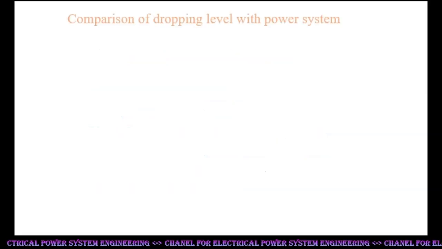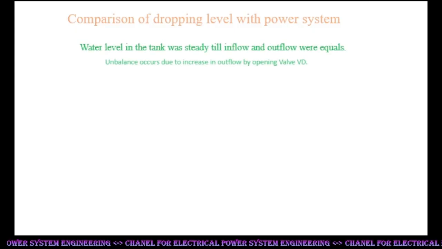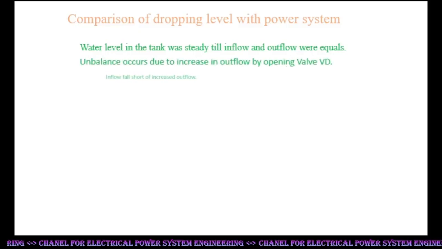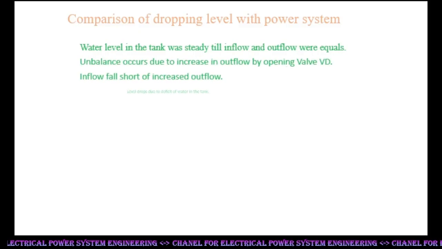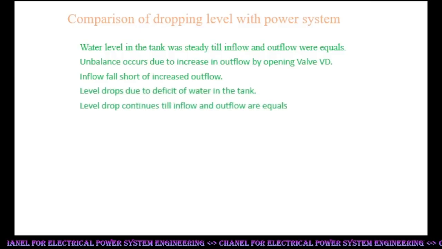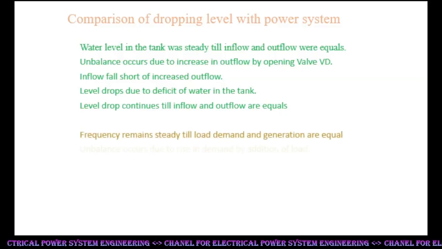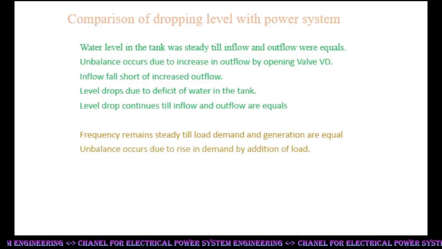Comparison of dropping level with the power system. Water level in the tank was steady till inflow and outflow were equal. Unbalance occurs due to increase in outflow by opening valve VD. Inflow falls short of the increased outflow. Level drops due to deficit of water in the tank. Level drop continues till inflow and outflow are equal. Frequency remains steady till load demand and generation are equal.